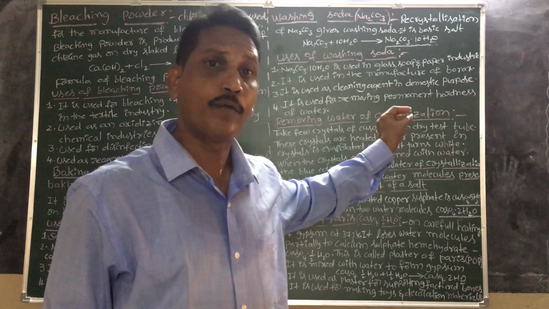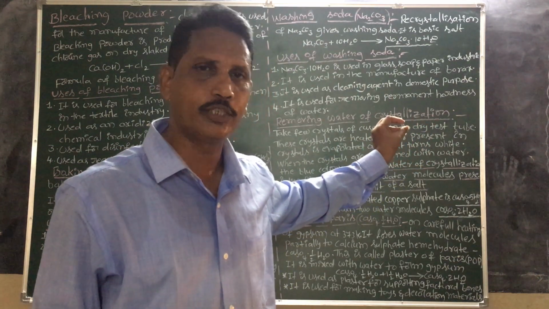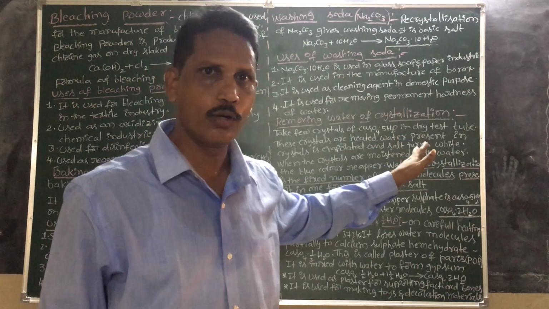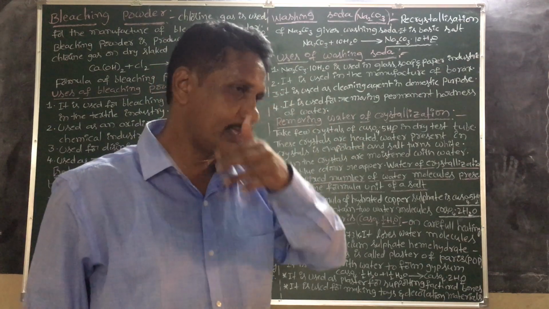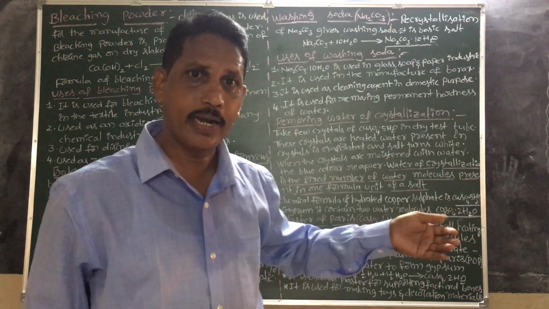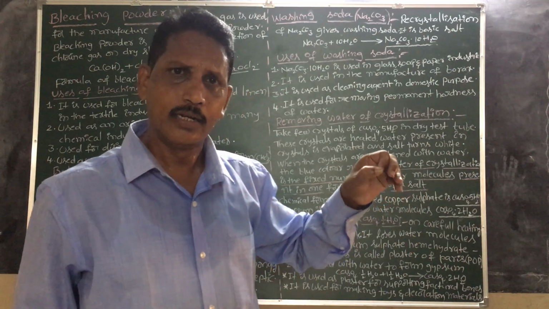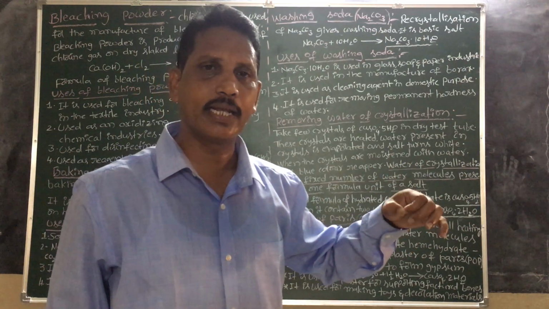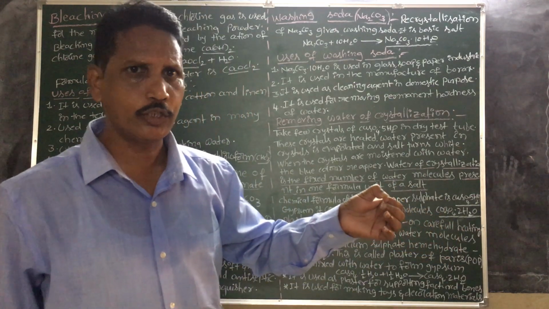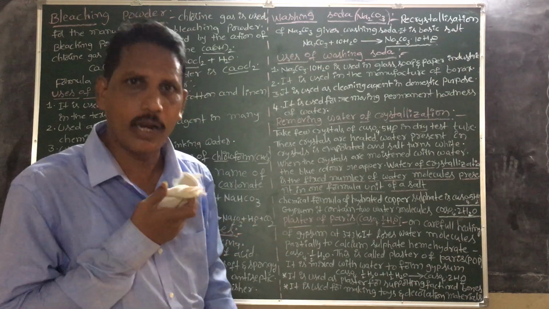Here the color of CuSO4·5H2O is blue. On heating, the blue color disappears and the white color appears. We add water drops to the white CuSO4 and the blue color reappears.